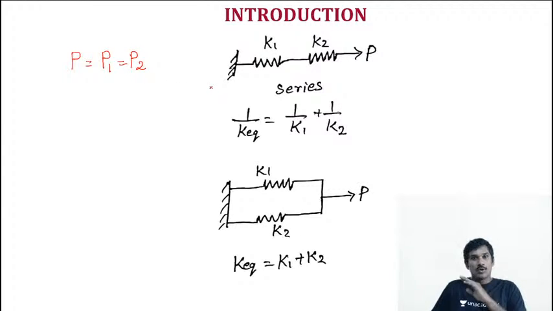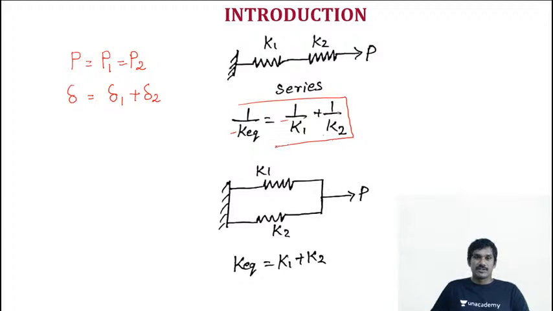That is, load is equal, where total deflection is equal to deflection on the first spring plus deflection on the second spring. This is for a series connection.